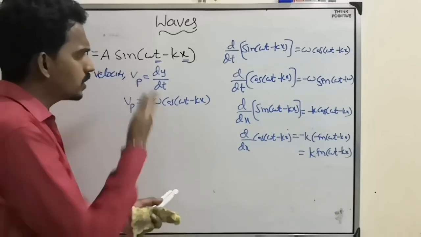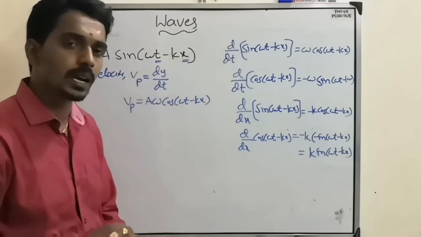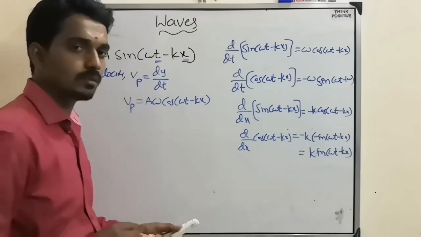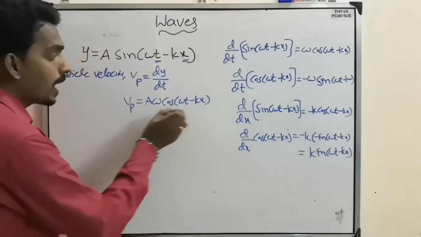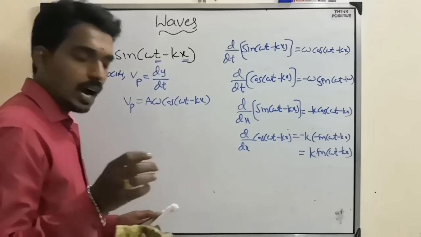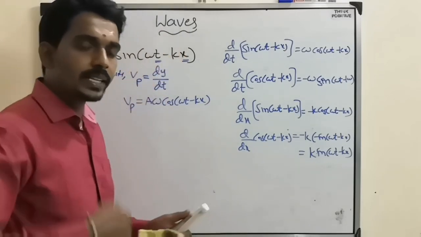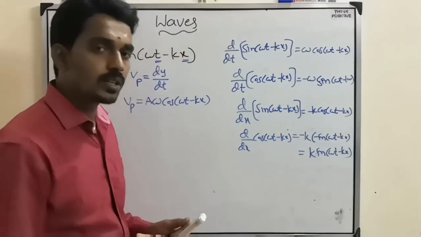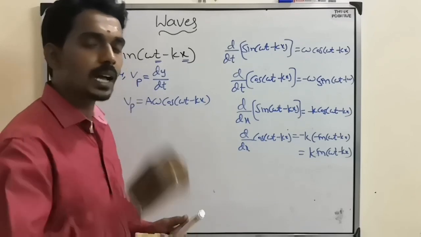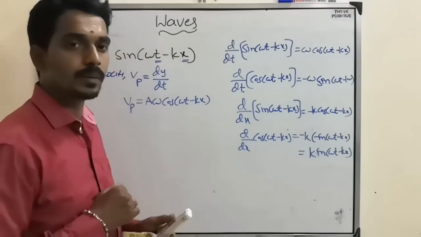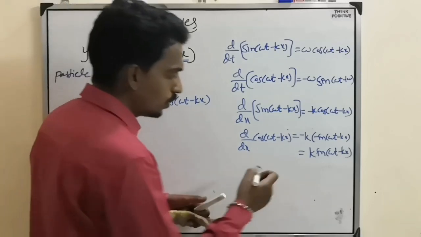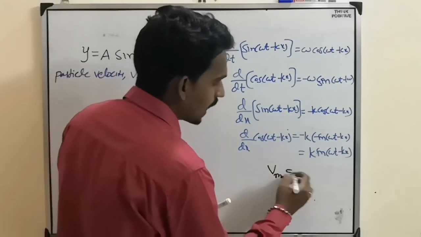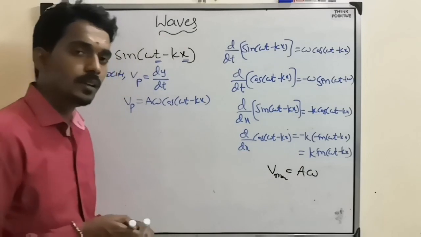So the remaining procedure is the same kind of formula we are applying. Now this is the particle velocity. I hope you remember that while discussing SHM, we also talked about the maximum velocity of the particle, V maximum, which was equal to A omega. Why?